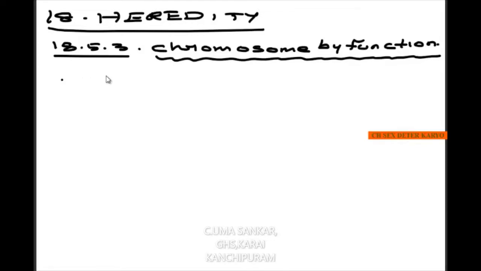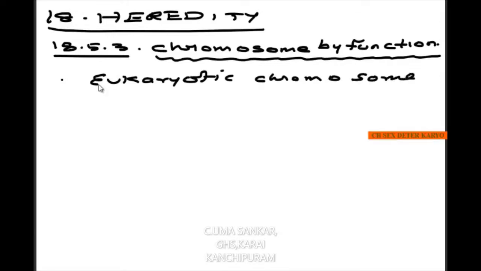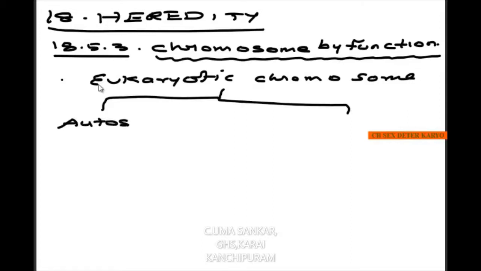So in any eukaryotic chromosome, it can be divided into two different types. One we will be calling an autosome. Another one we will be calling an allosome.